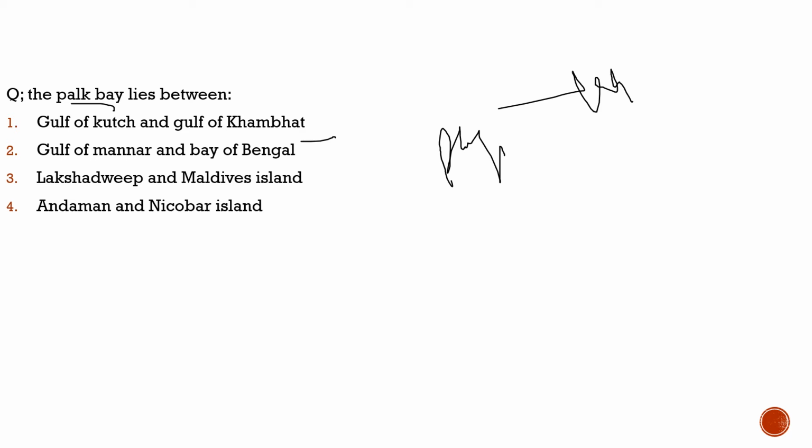About the Palk Bay Strait, it separates India and Sri Lanka. It lies between the Gulf of Mannar and the Bay of Bengal. So the correct answer to this is option 2. So with this we complete our discussion.